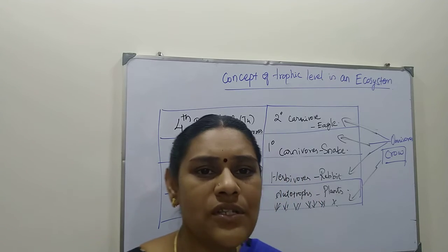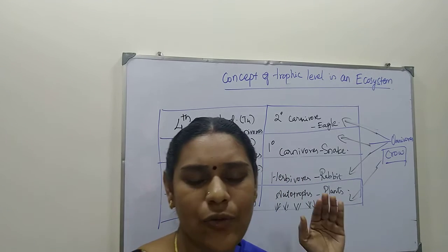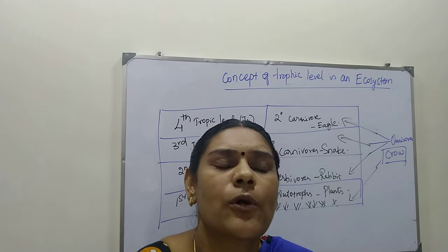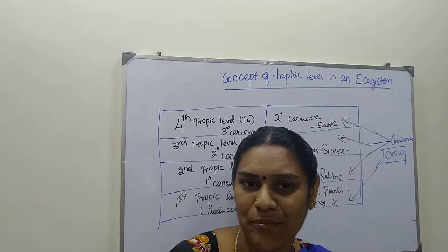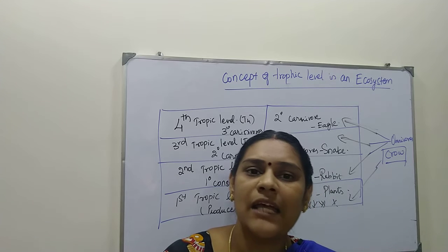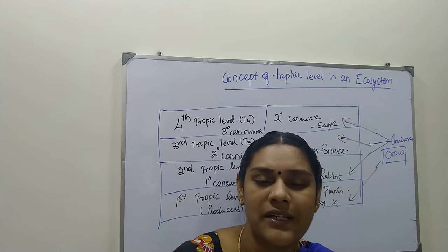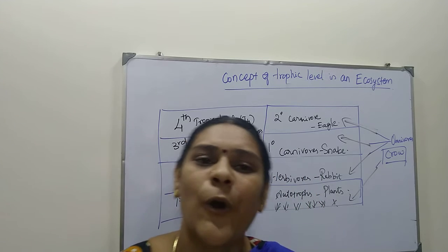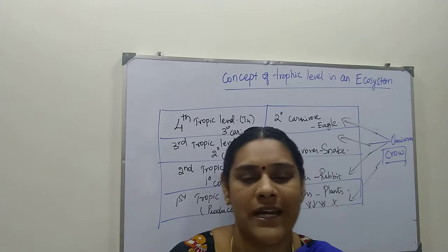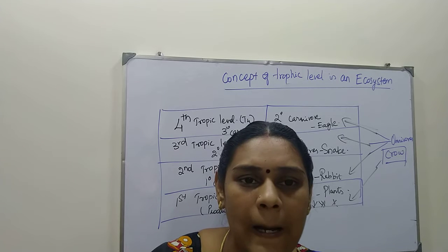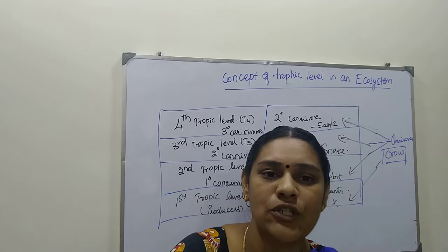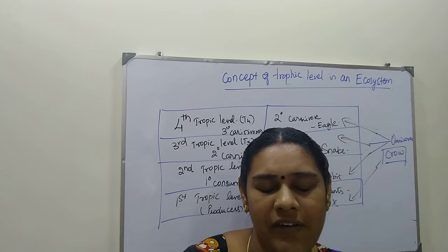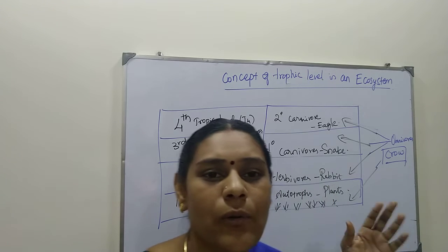This is just a food chain. You have studied in your lower classes what a food chain is. The grasses and green plants are taken up by herbivorous animals, and herbivores are eaten by carnivore animals, and both herbivores and carnivores are taken up by omnivore animals. It is a chain-like arrangement, a chain-like process that takes place in our environment, in our ecosystem. That is what we are going to learn today.